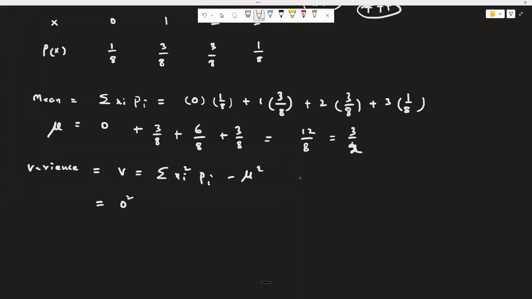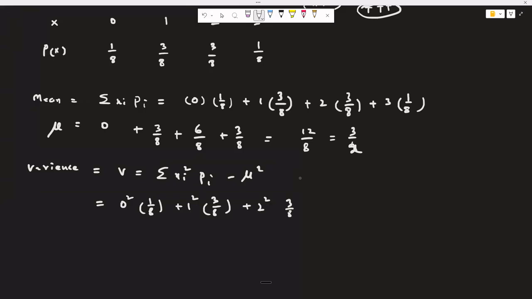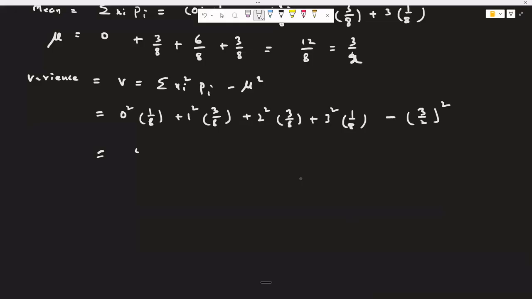Xi square means 0 square into 1 by 8, 1 square into 3 by 8, 2 square into 3 by 8, 3 square into 1 by 8. Mu square means 3 by 2 whole square. Zero into anything is 0, and 1 square is 1 into 3 by 8. 4 threes are 12 out of 8.